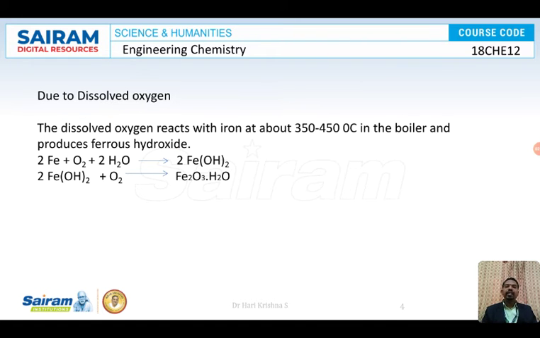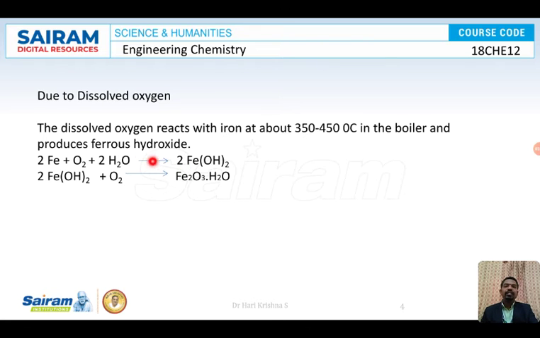So you know that water contains dissolved oxygen. As we require oxygen to respire, the aquatic life also requires oxygen to respire. So they respire using the dissolved oxygen. So the dissolved oxygen concentration varies, isn't it? In order to get steam from the water, you are going to apply high pressure. Water is heated under high pressure and temperature. The temperature is around 350 degrees Celsius to 450 degrees Celsius. So in the boiler, when you are applying high pressure and temperature, what will happen? Water will be converted into steam.